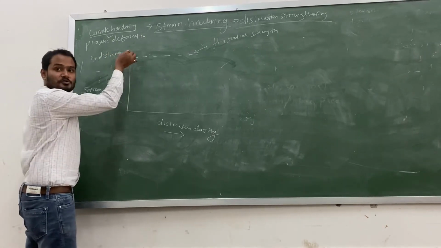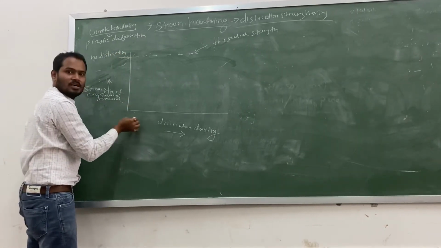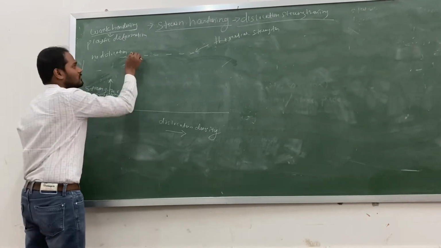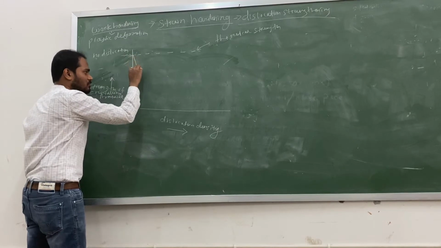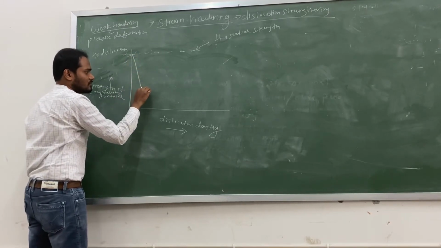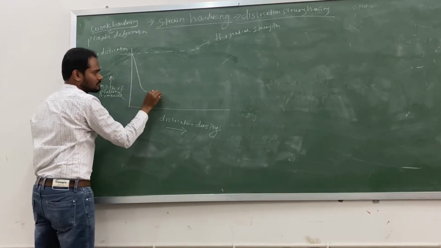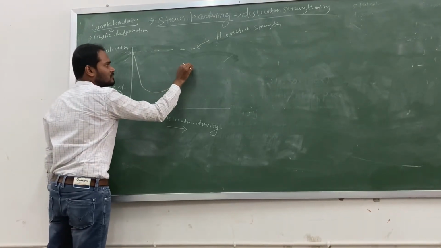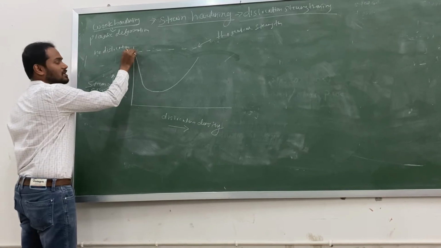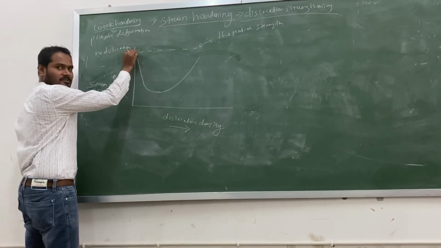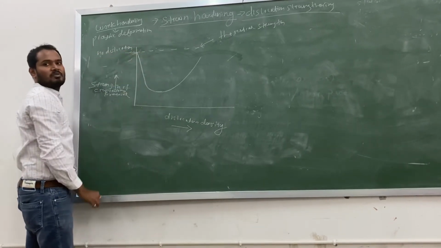Now I want to introduce dislocations into the material and I want to see what is happening to the strength. So this will obviously start from here. So what happens? This is the situation now. Very interesting. Initially no dislocation, it is a single crystal, we have maximum strength in the material.